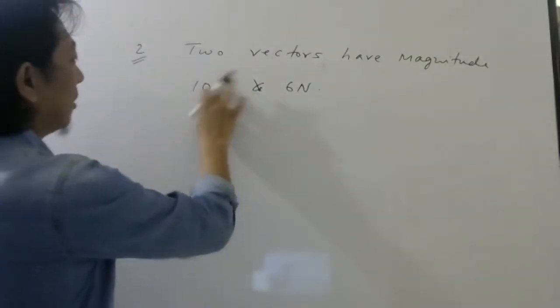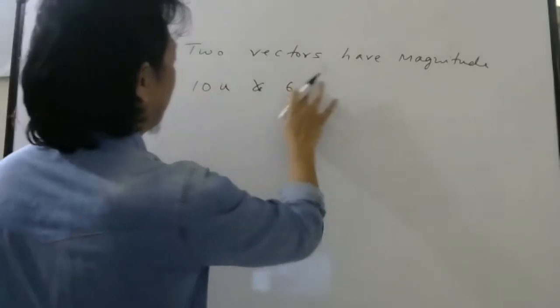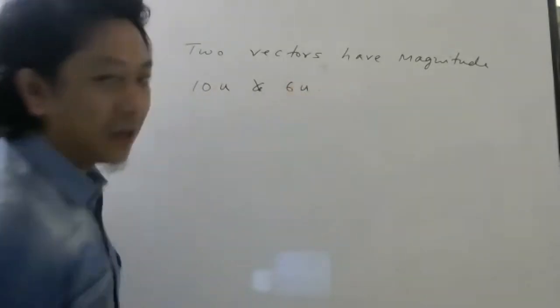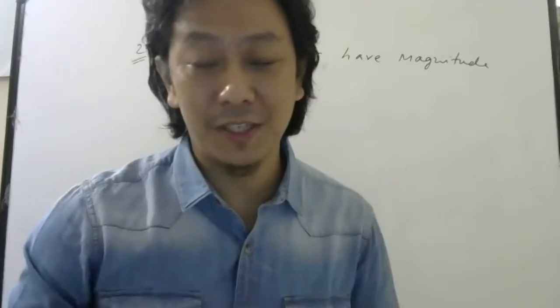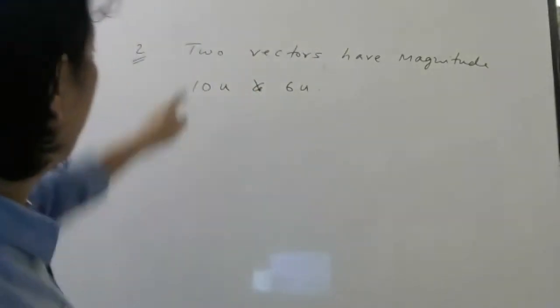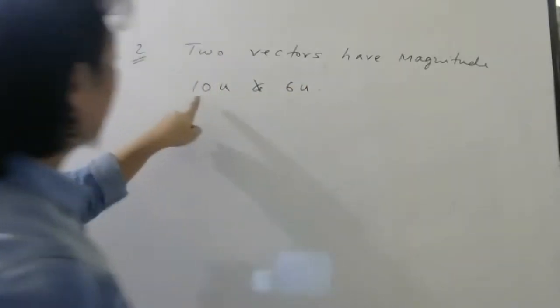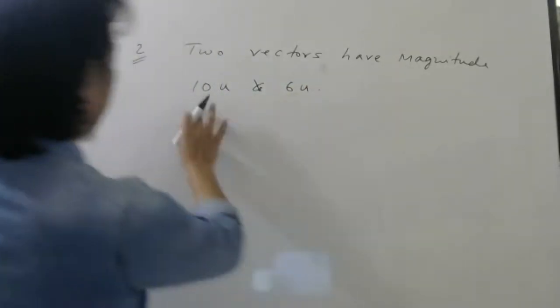Why do I write Newton all the time? Let me write unit. If I keep writing Newton all the time, you may think force is the only vector. Velocity is also a vector, displacement is also a vector. Later you will study electric field, magnetic field, all these are vector quantities. So two vectors have magnitude 10 units and 6 units.